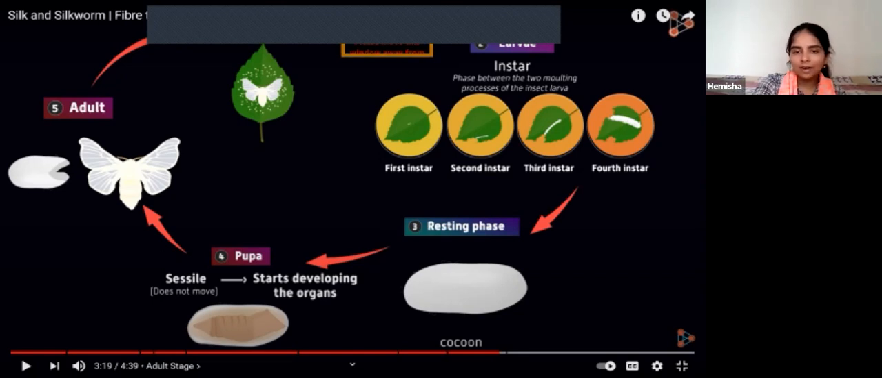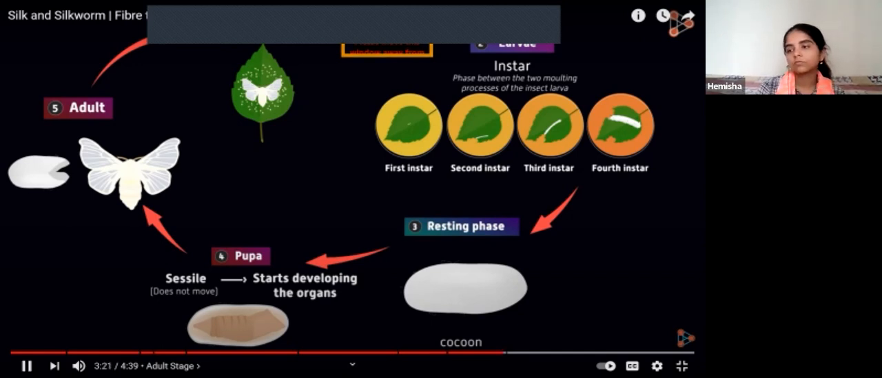But now the point is, what will happen in this case? You know that they are going to feed them. After that, they are going to start covering their body with the cocoon. And then resting phase, they are going to rest, meaning they are not going to move, and then they are going to start developing their organs inside. And then once it gets fully developed, it will hatch from this cocoon, or you can see that the pupa comes out.